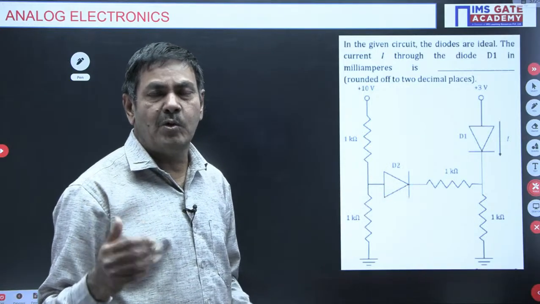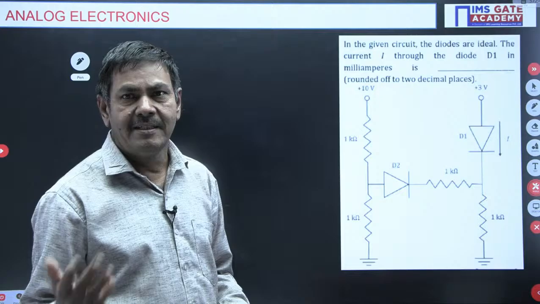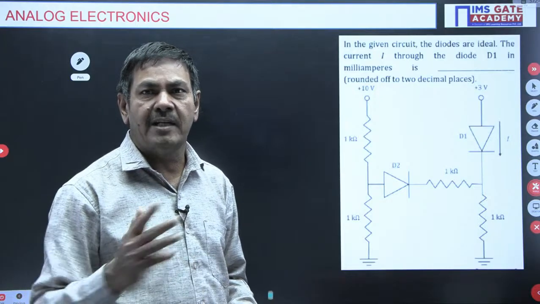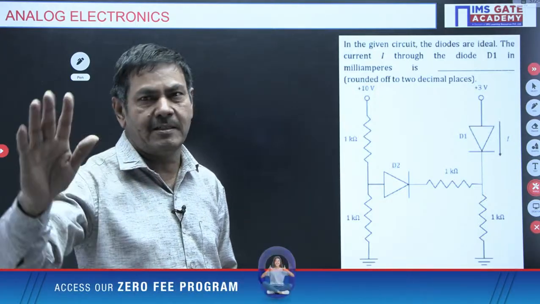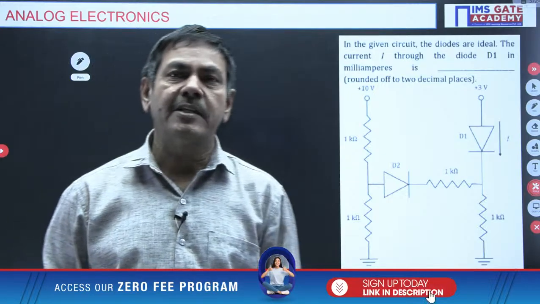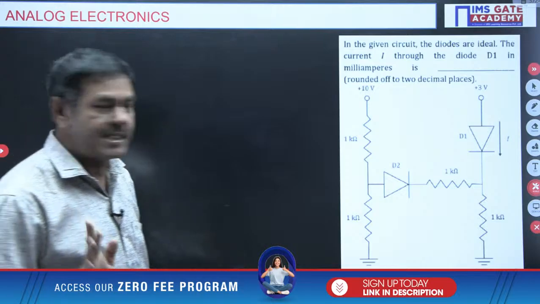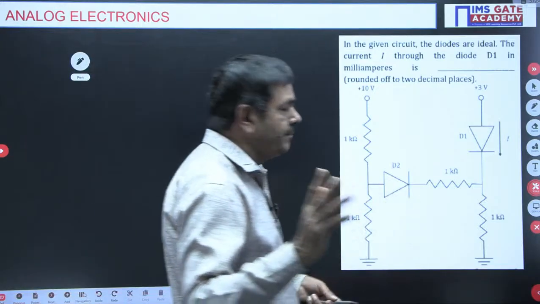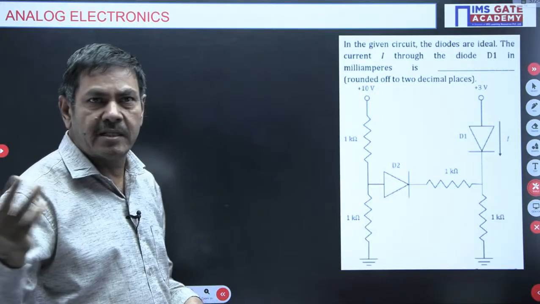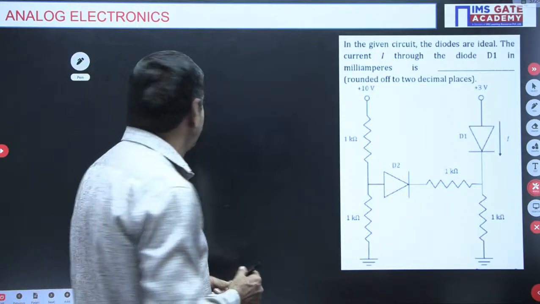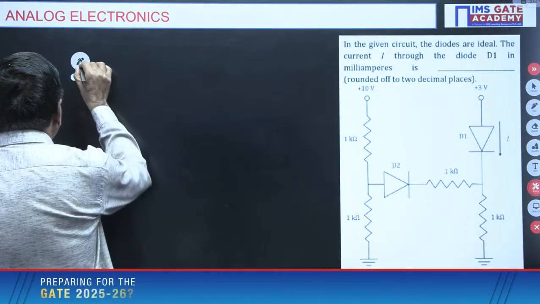First, we made an assumption that both are on. In case the current I is a negative value, the diode is not on. That is one of the methods. The open circuit test is very powerful and very simple, so it is better to apply. Okay, if you are convenient with the short circuit test, 100% you can apply it. How to apply the open circuit test? Please watch it here now.